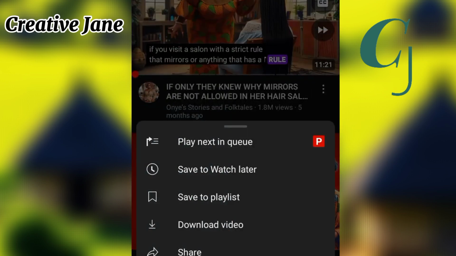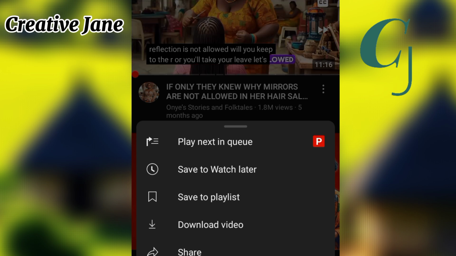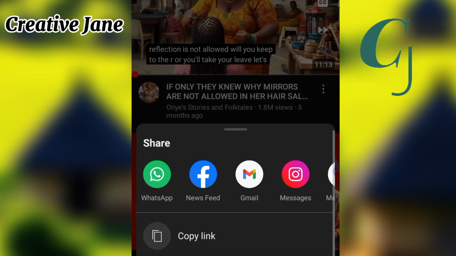You will see the three dots beside the video. Look for the share button and click on it. Then copy the video link. This video link will be used to extract the story script.